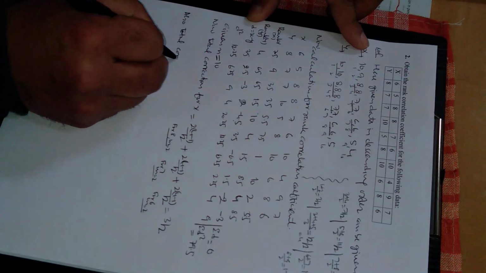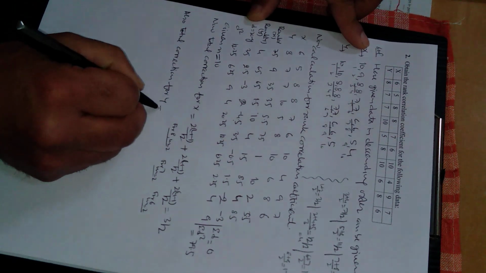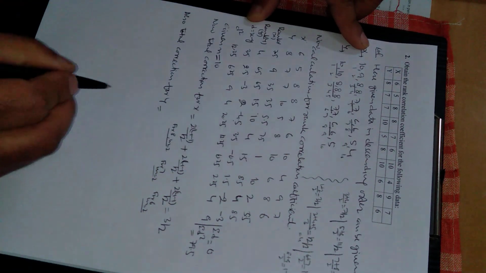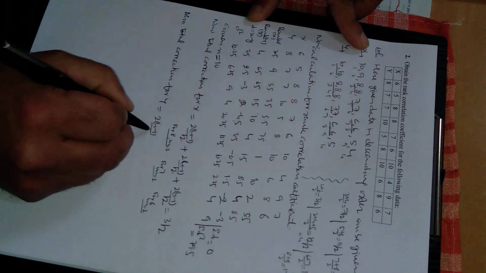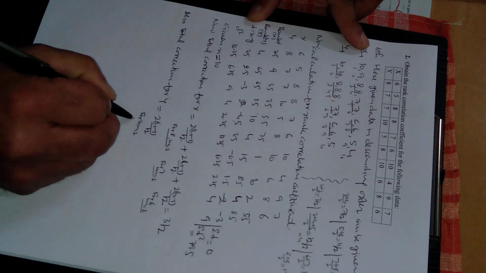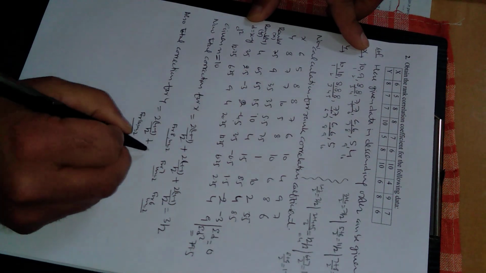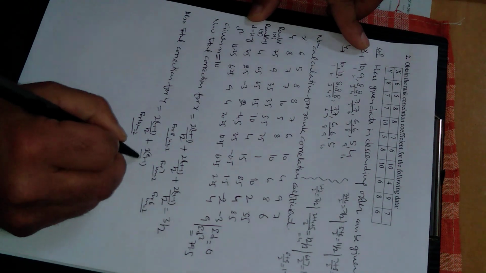Also total correction for y, there will be 4 corrections for y. First for 10, 10 is getting repeated 2 times, 2 times (4 minus 1) divided by 12. For 10, m is 2. Next is 8 getting repeated 3 times, this is 3 times (9 minus 1) divided by 12.